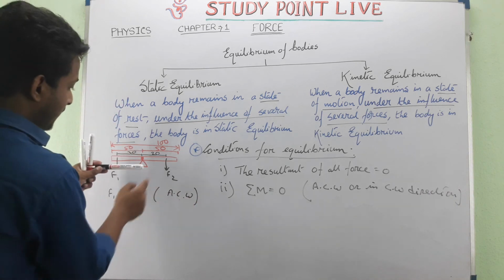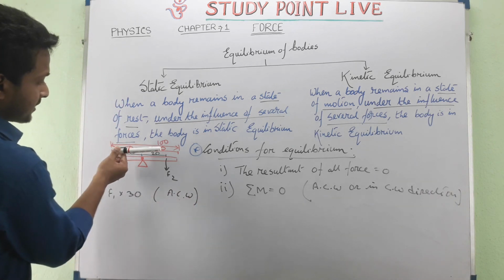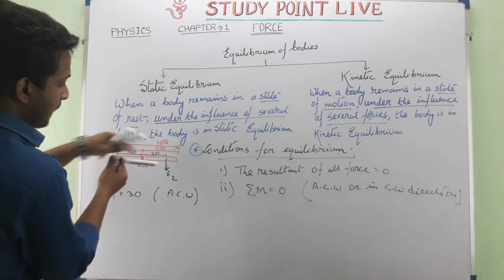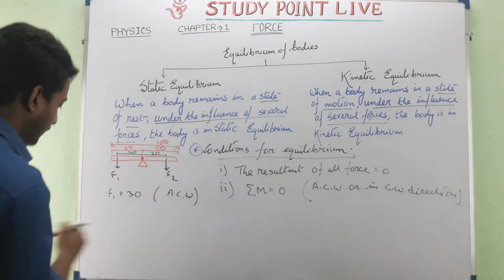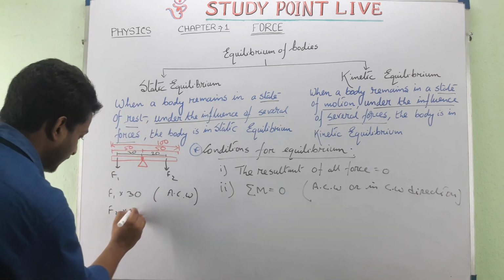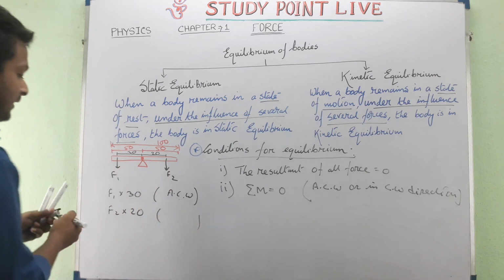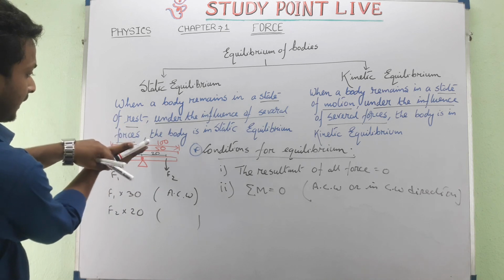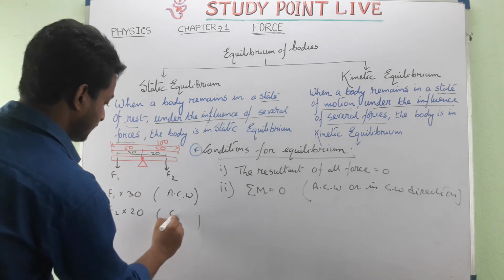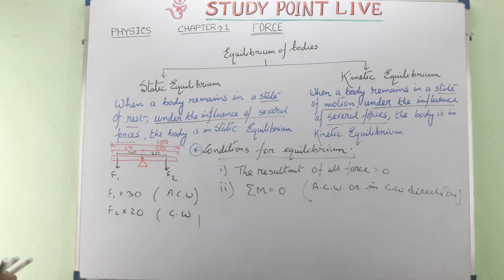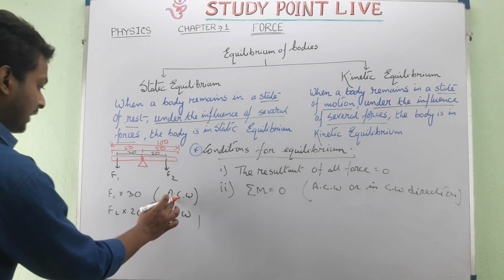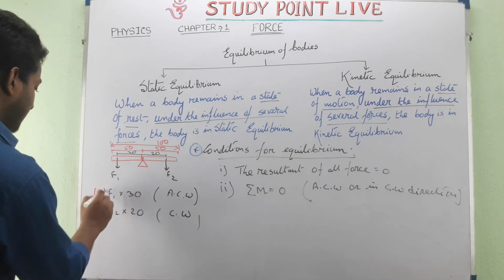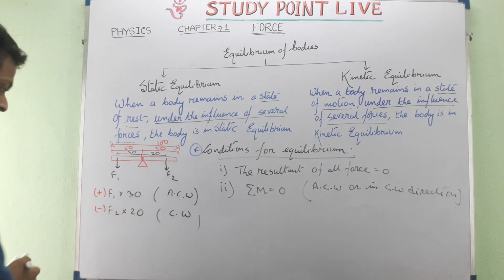If we go for this part, here it is fixed and the force is downward. So F2 into 20. Now what is the direction of rotation? Here it is rotating in clockwise direction. So as we know from our introduction, anti-clockwise direction is positive and clockwise direction is negative.